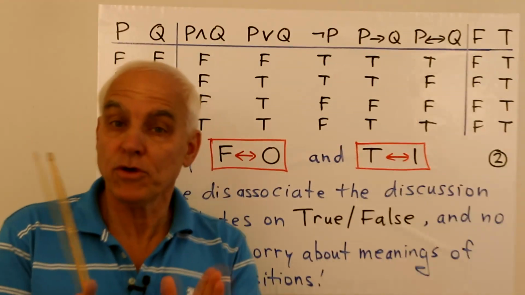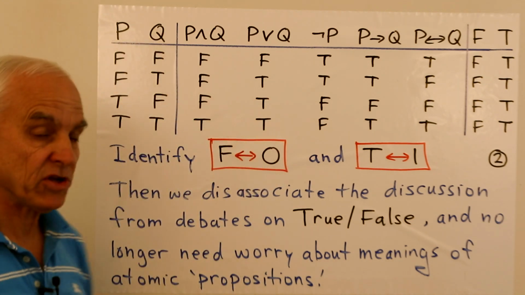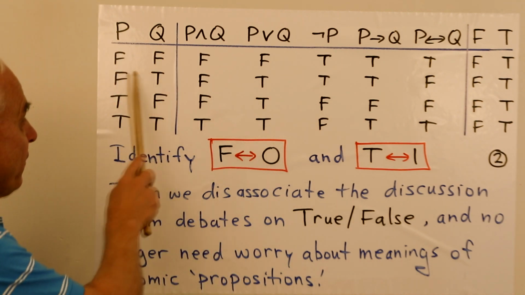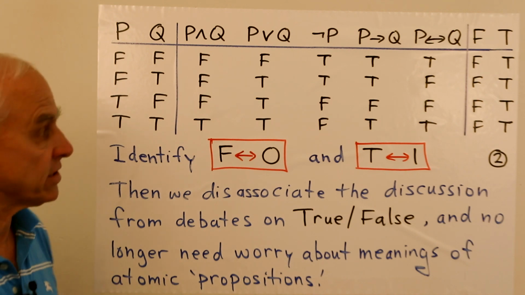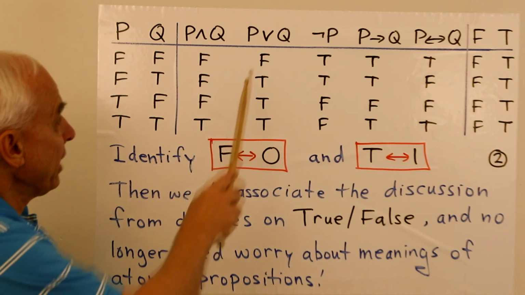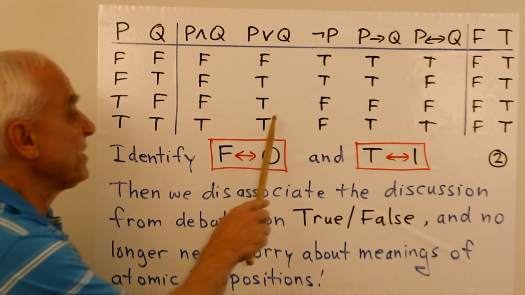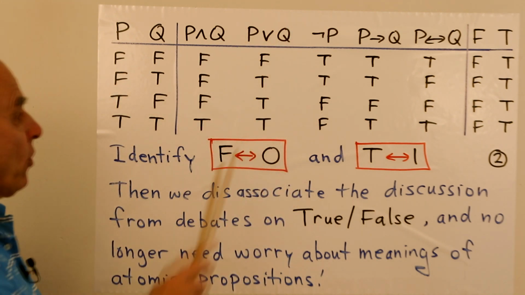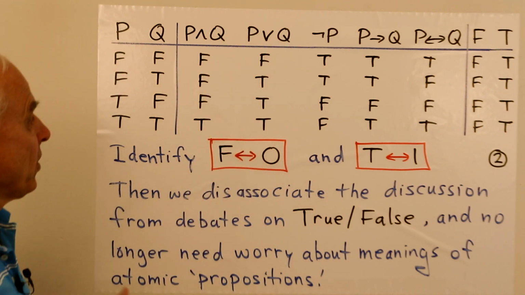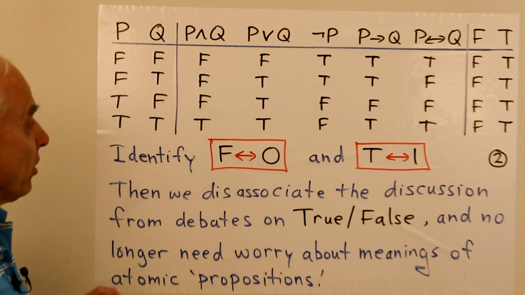So let me quickly review these connectives and how they're defined. We have basic propositions P and Q, and they have possible truth values of false or true in these various four combinations. And then here's the definition of P and Q, represented by this wedge. Here's the definition of P or Q, represented by the wedge in the opposite direction. And this is an inclusive OR, so it's true all the time unless both ingredients are false. On the other hand, this one is false all the time unless both ingredients are true.